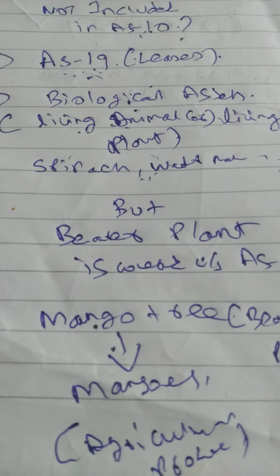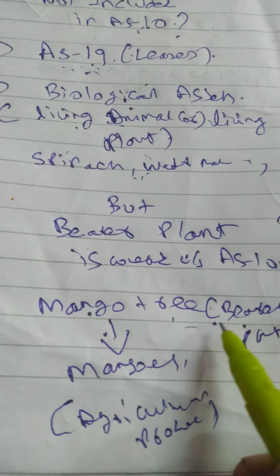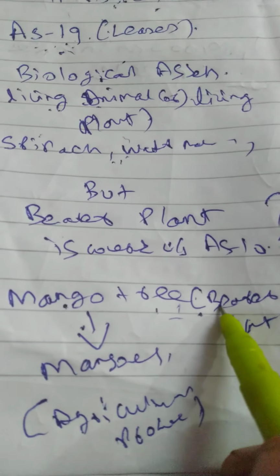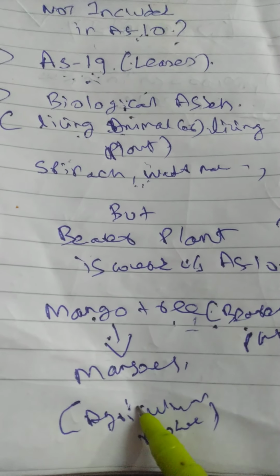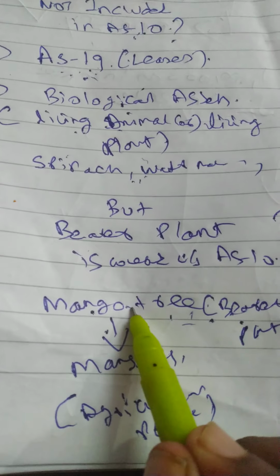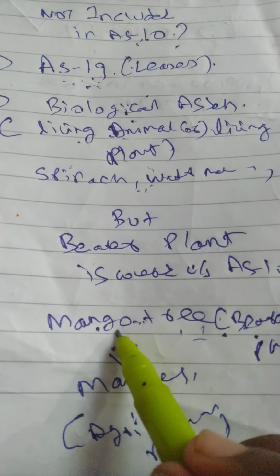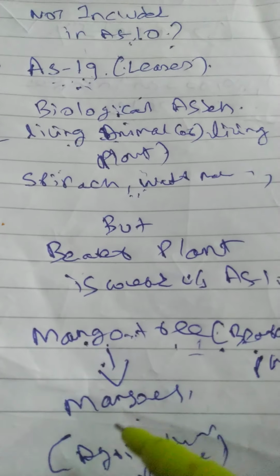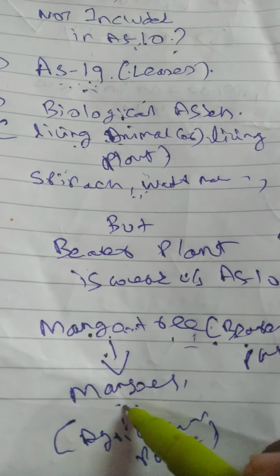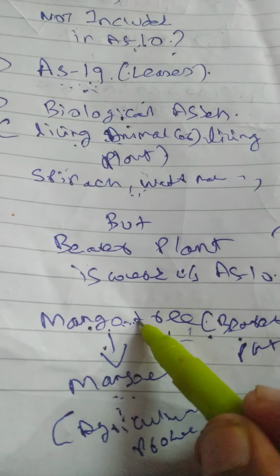Okay, you got what I am saying. So a bearer plant is nothing but a plant used for the production or supply of agricultural produce. The mango tree is used for producing the mangoes. But the mango tree will not be sold. Only the mangoes are sold. The mango tree is fixed. Mangoes are variable. They are sold in the market. Only mangoes are sold, not the mango tree, correct?